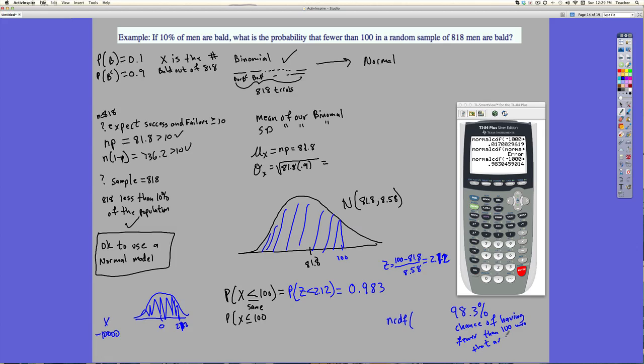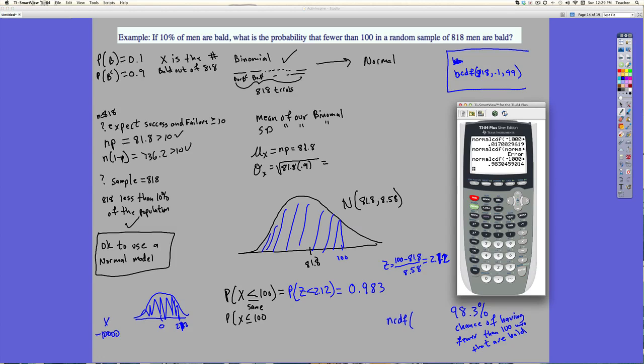Okay, so hopefully you see how that works. And you could compare this to what you would do the other way. The other way would be a binom CDF. Out of 818 men, they have a 10% chance, and in this case it's fewer than 100, so this is discrete, so you would have to go to 99, and you could double check that to see how close.